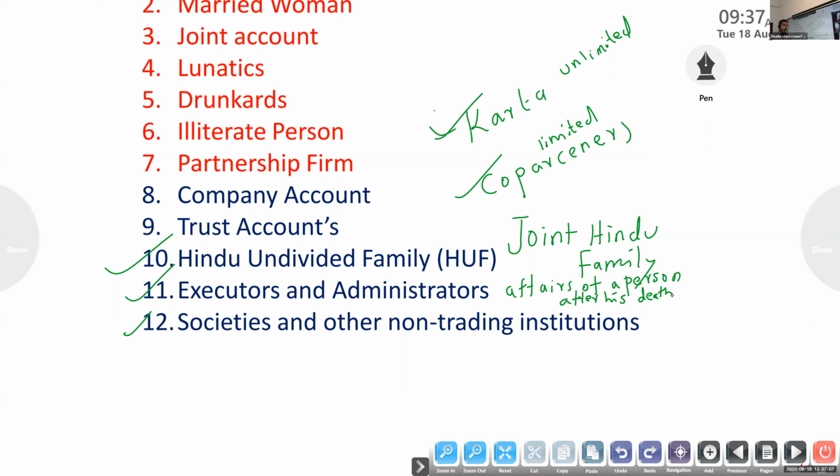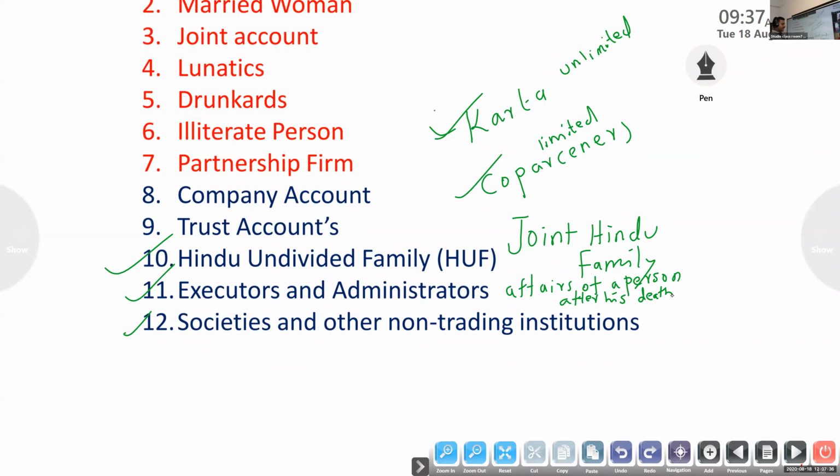First, on the death of a customer, the bank should stop payment from his account. Then the second condition is that the executors and administrators are allowed to operate the account of the deceased only after producing the letter of authorization.